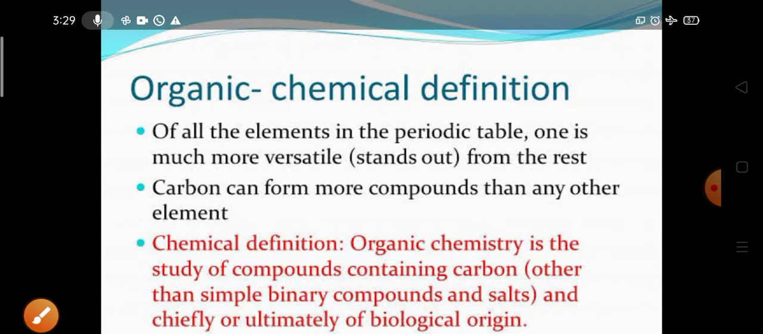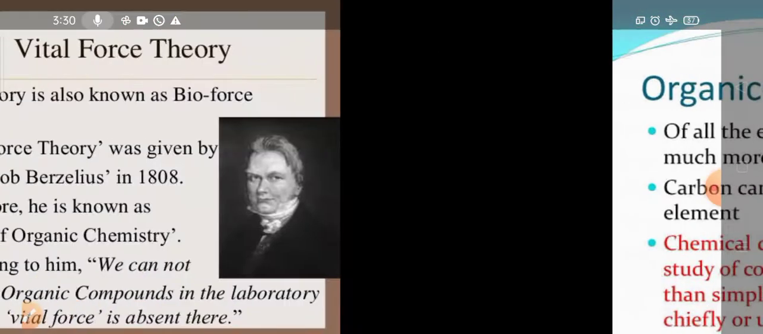Okay, so what is the chemical definition of organic chemistry? Organic chemistry is the study of compounds containing carbon. For example, one compound may contain only 2 atoms, and among that only one carbon, or another may contain 1000 atoms and in that also one carbon. No matter, we need at least a single carbon, then it is called an organic compound. Is it clear? I hope.